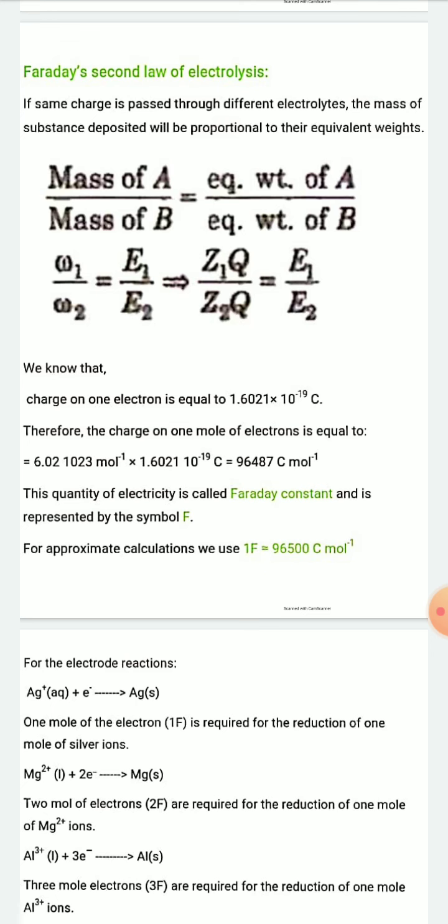So according to Faraday's second law, the mathematical equation is as follows.